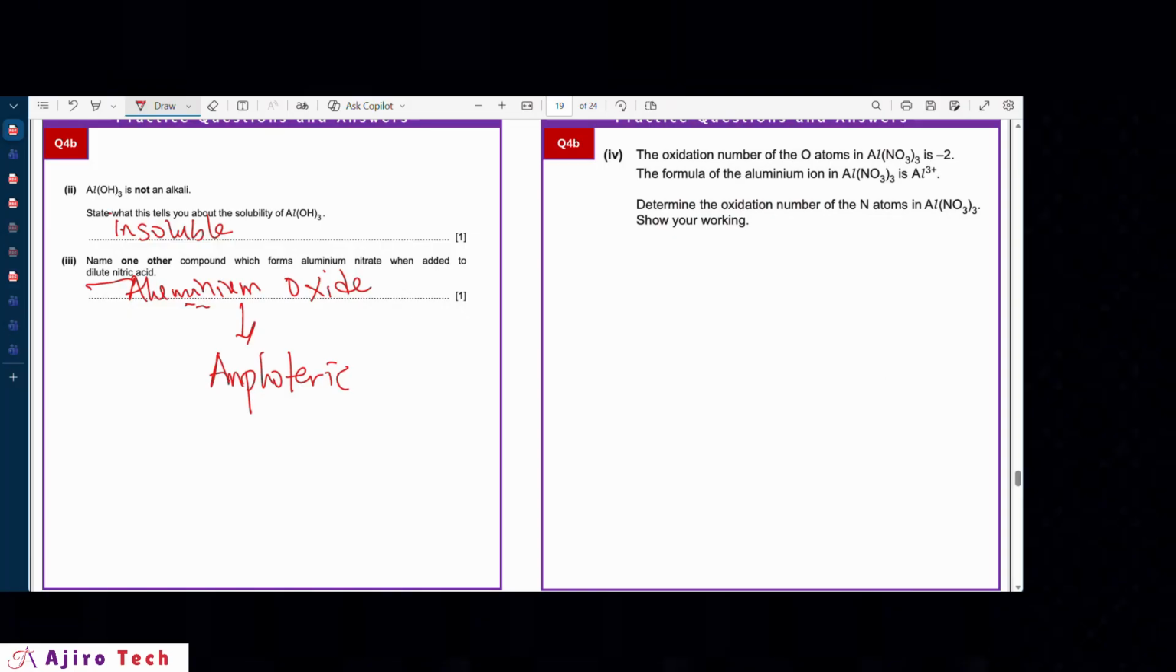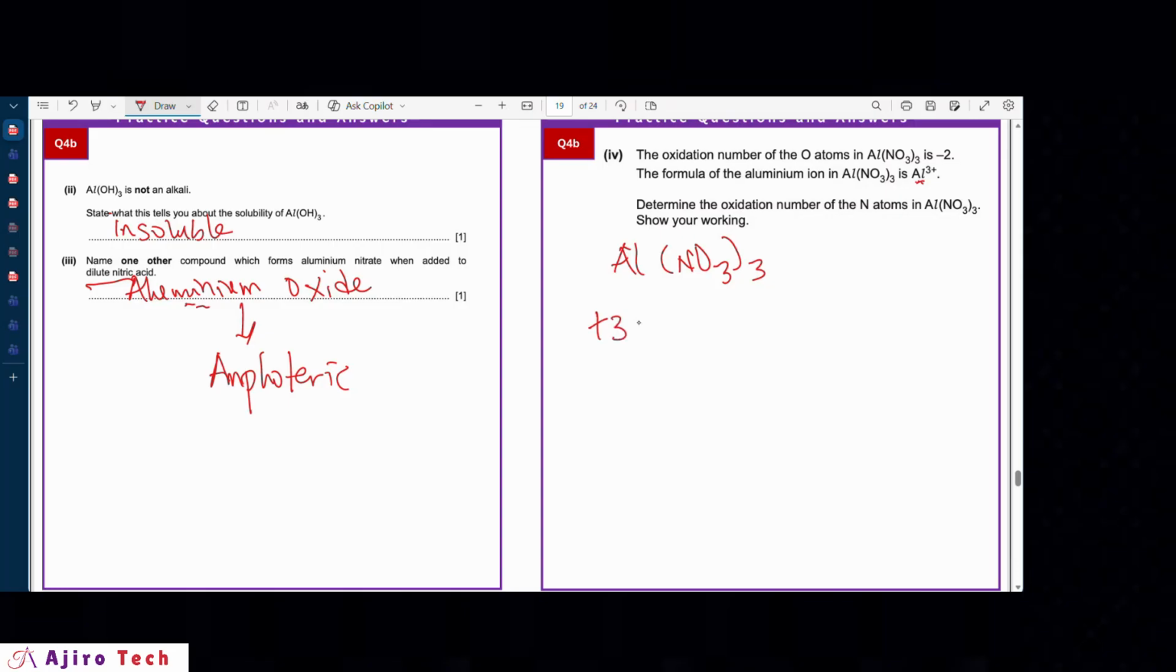The oxidation number of oxygen atoms in this is -2. The formula of the aluminum ion is this. Determine the oxidation number of nitrogen in aluminum nitrate. So let's solve. We already told that aluminum is +3. So we start from here. This is our compound. So we just fix them in.